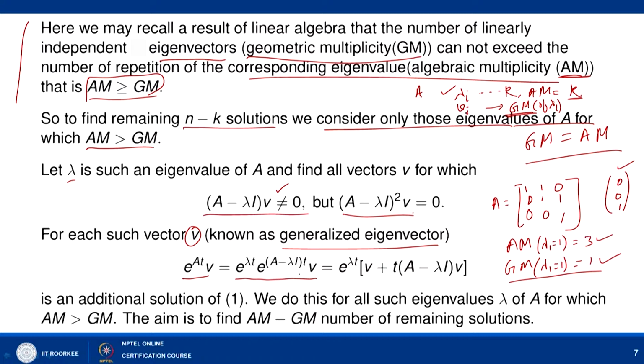Now, focus on this e to the power (A minus lambda I) t. The e to the power lambda t I have written as it is. Now, this is written as, let me write it here. It is what?